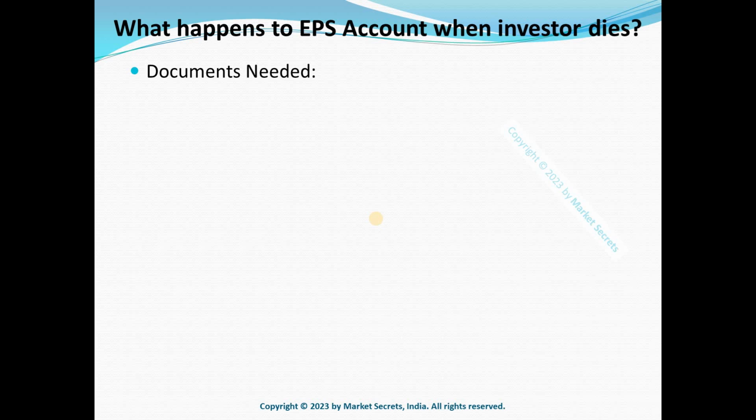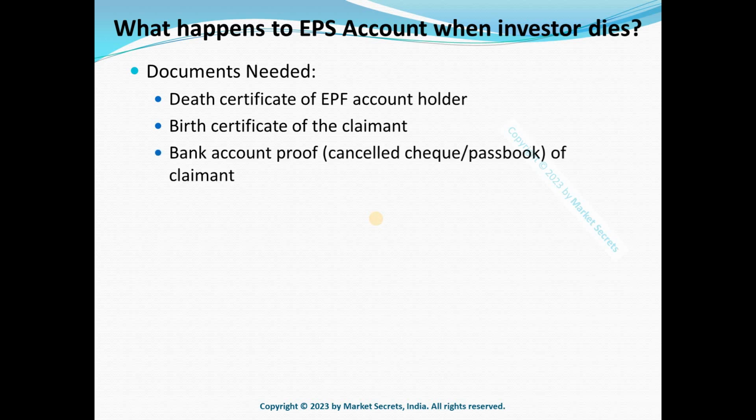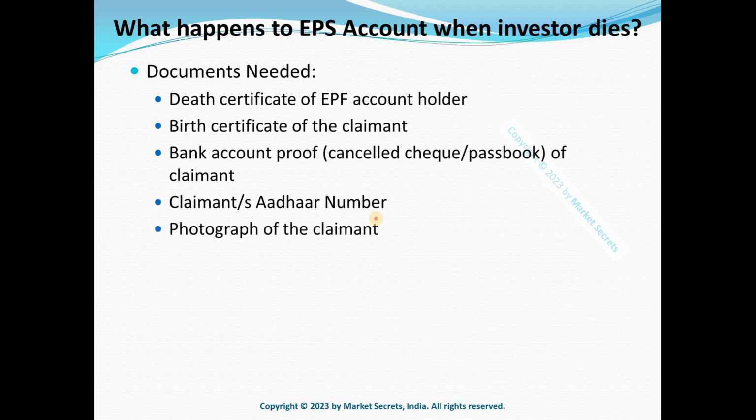Okay. So for that, let's talk about what are the documents that we need. First is death certificate of the EPS or EPF account holder. Two, birth certificate or any age proof of the claimant. Number three, bank account details, that is bank account proof, which is either a cancelled cheque or passbook of the claimant who is claiming the money. 4, Aadhaar number of the claimant. And 5, photograph of the claimant. And number 6, Form 10D filled by the claimant. Okay, so these are the documents needed to claim the EPS account.